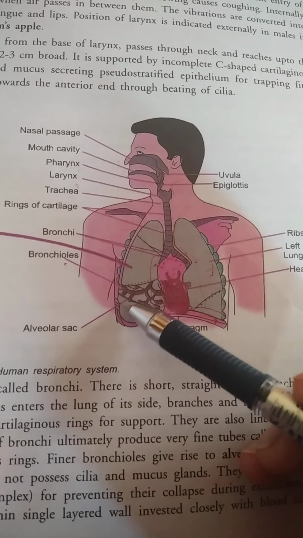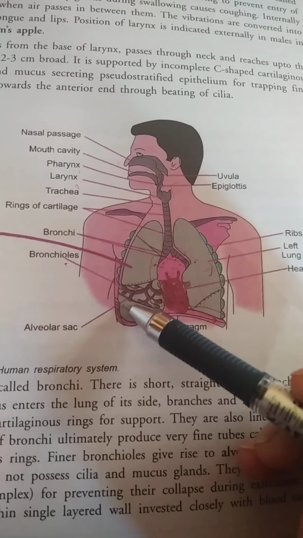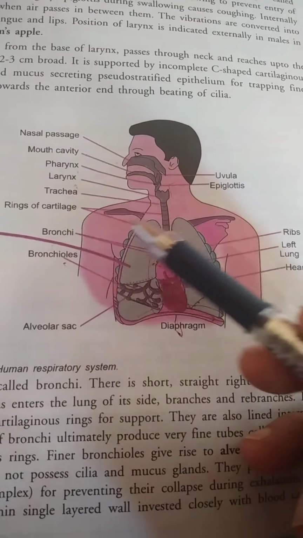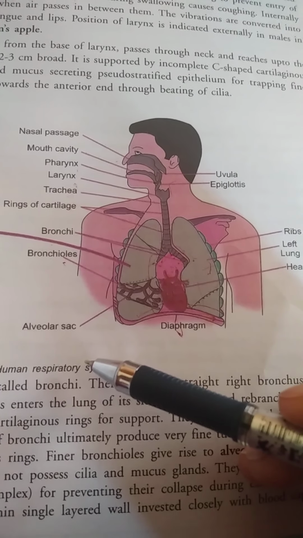From the alveoli, oxygen moves to the blood by the process of diffusion, and carbon dioxide comes to the alveoli and then moves back and comes out through the nasal passage.